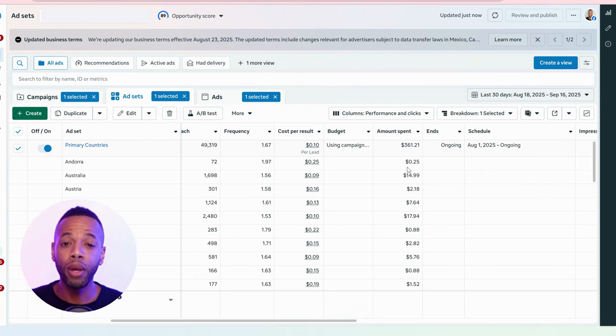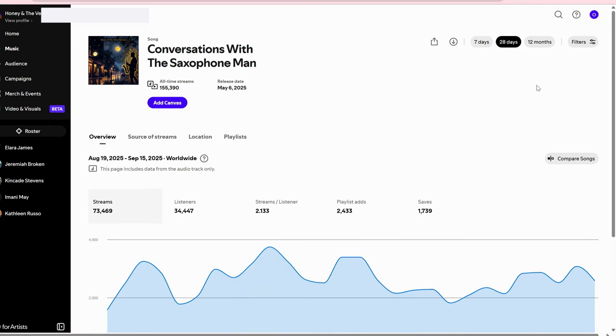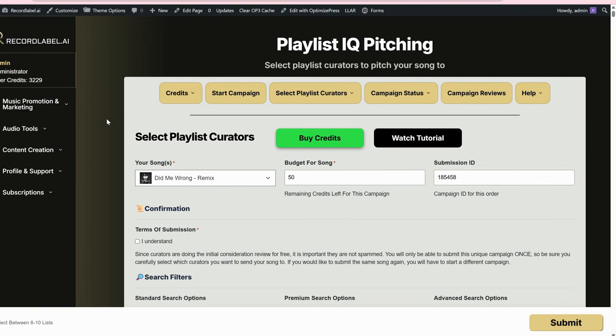So I have a lot to go over. I'm going to try to do it in like 10 minutes, but feel free to pause the video if you need to slow down and take notes and do all that stuff. So as you can see during the first spike here, like I said, this was done through playlisting, and I'll show you that method in a second, getting very good plays. And the second method was done through Meta ads. I'll briefly go over this playlisting method.